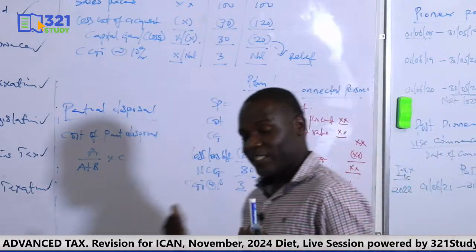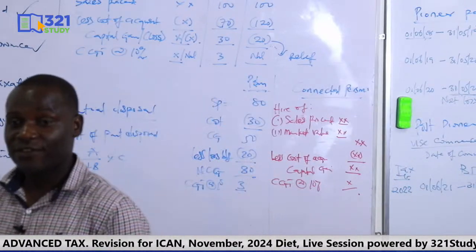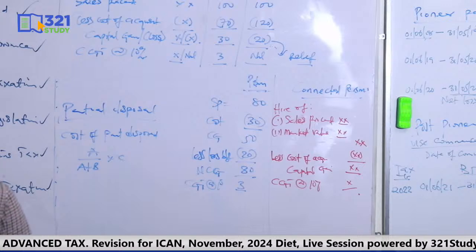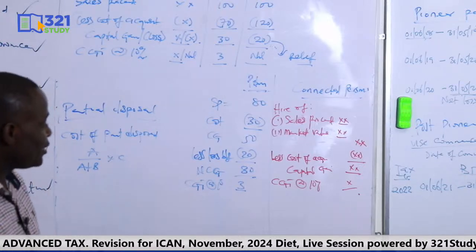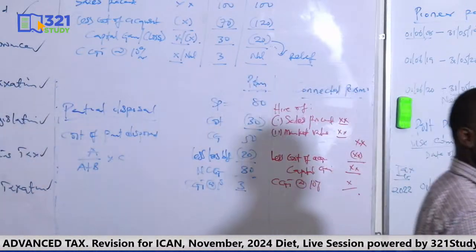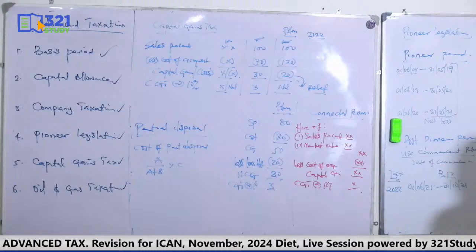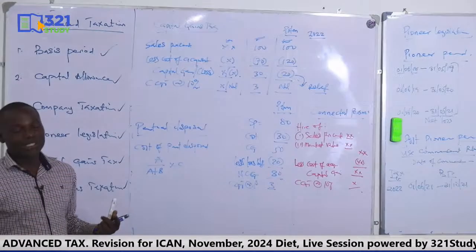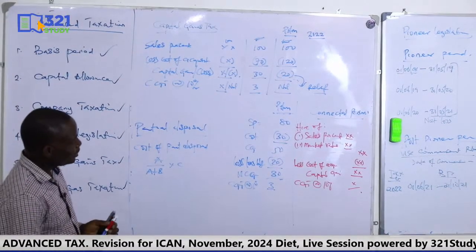There are other areas like rollover relief. You know how to compute rollover relief. Of course, you also know the issue of CGT by installment, that the CGT will be paid by installments, provided the installment period is not less than what? 18 months. And also the hire purchase issue and all that. So once you put marks, 15 marks, as the case may be. So take note of this.